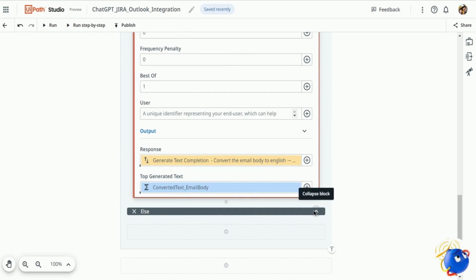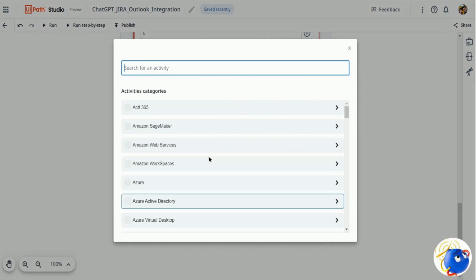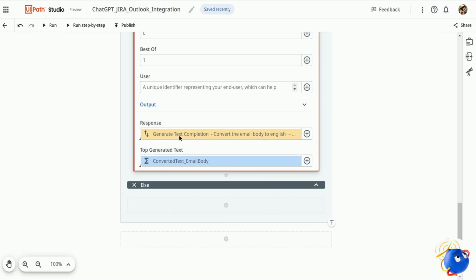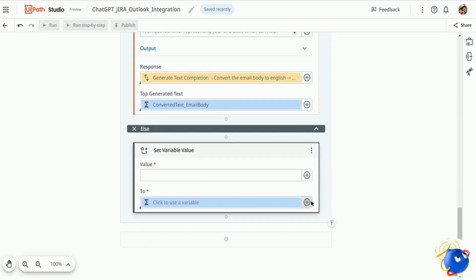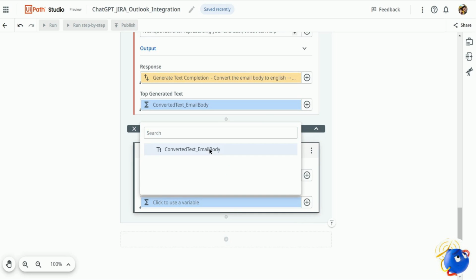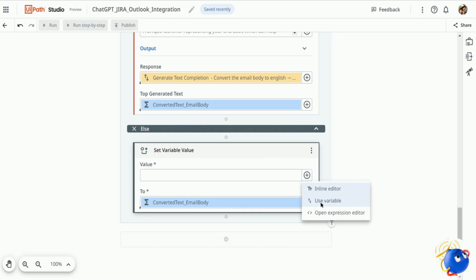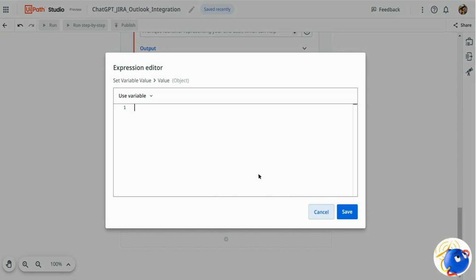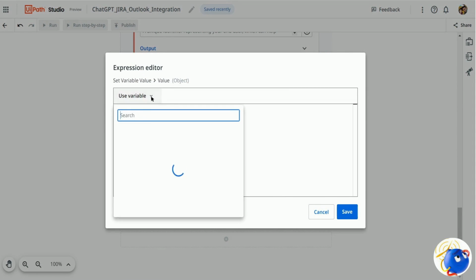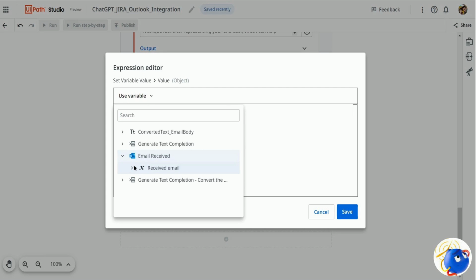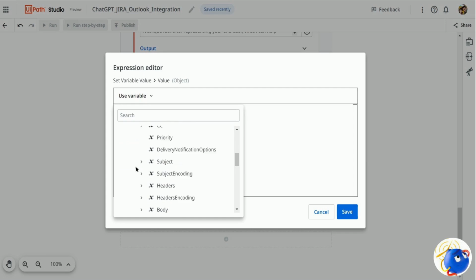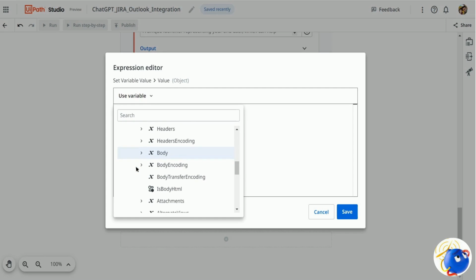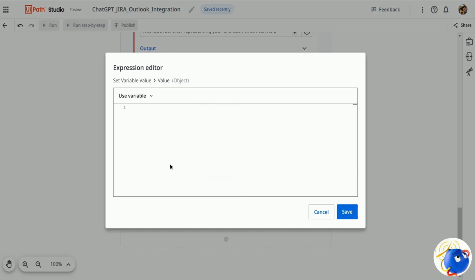And in the else condition, I'll be adding another activity called set variable value. If the text is plain English language, I'll be using the same variable name and just passing the email body here without converting. So let me click on email received, then select the body again, received email, and then the body. I'll select the body here and click on save.